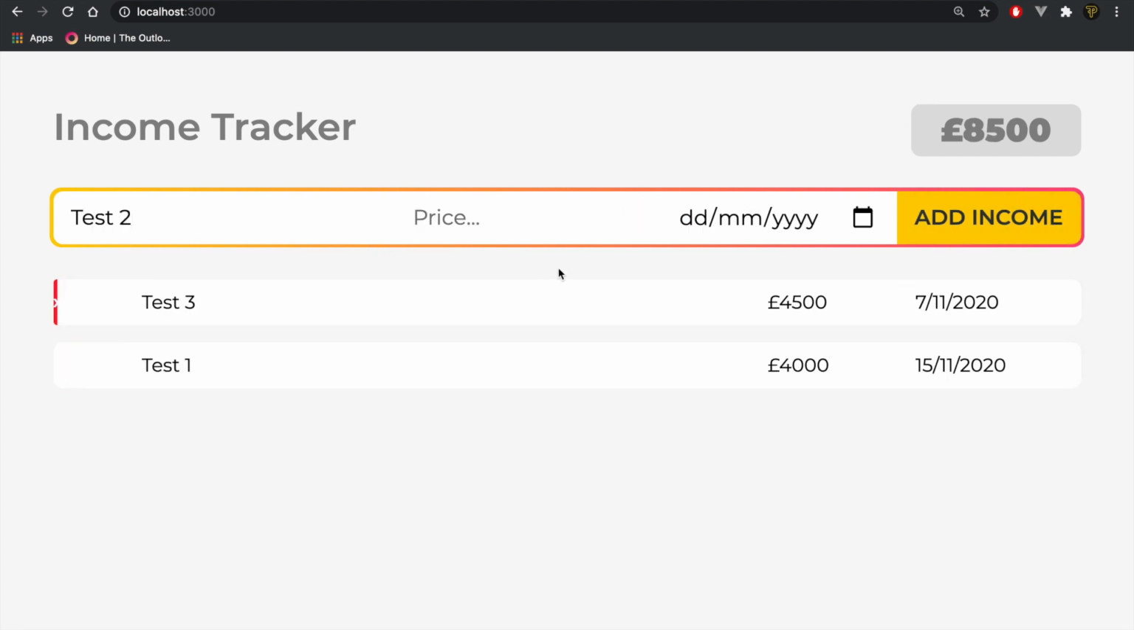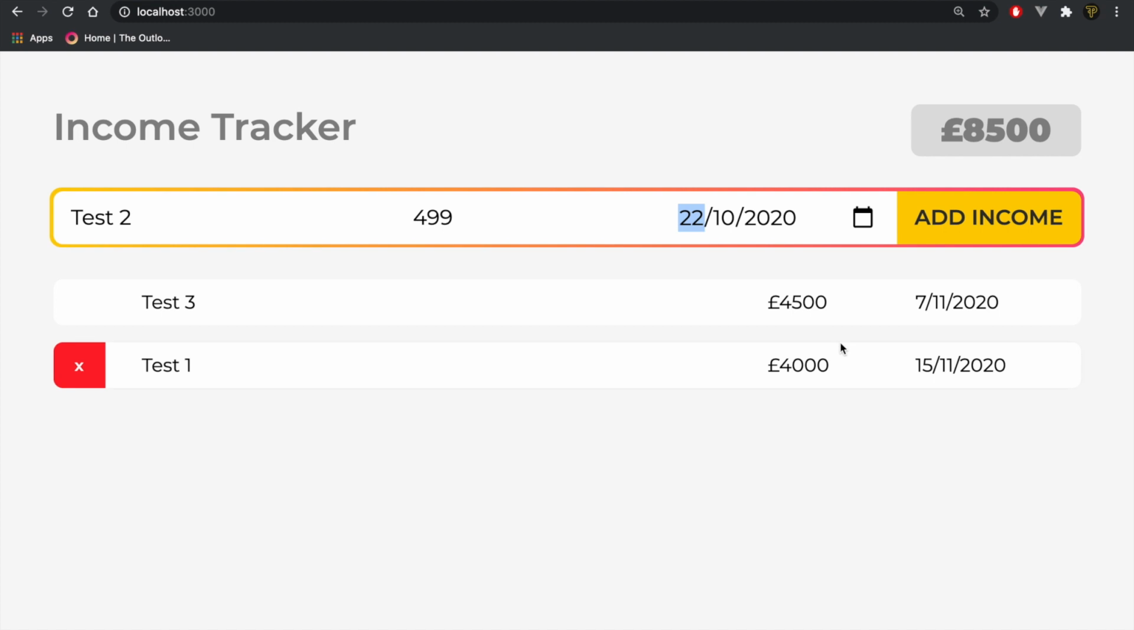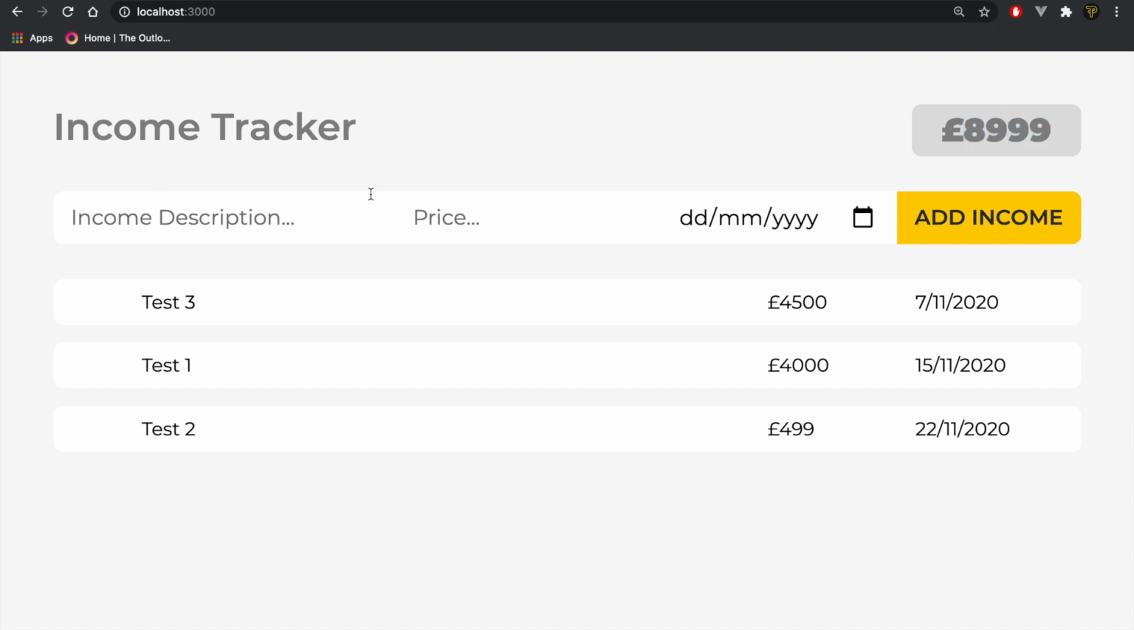We're going to get test 2 now, and we're just going to say the price of this is like $4.99. And we actually get this one on the 22nd. So we get it quite later, and as you can see, it adds it to the bottom. So as you can see here, the total is working. The income form tracker is working. The form and useRef is working. Everything else is working, and that is the full income tracker.